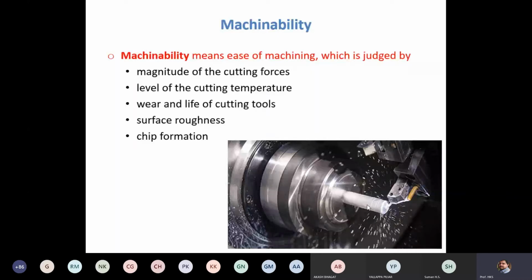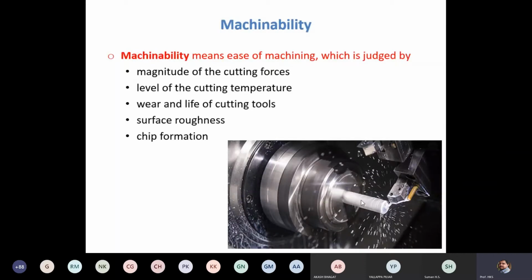If we don't, there will be more heat in the machining zone, and that may result in a change in properties of the work part material and even the cutting tool material.